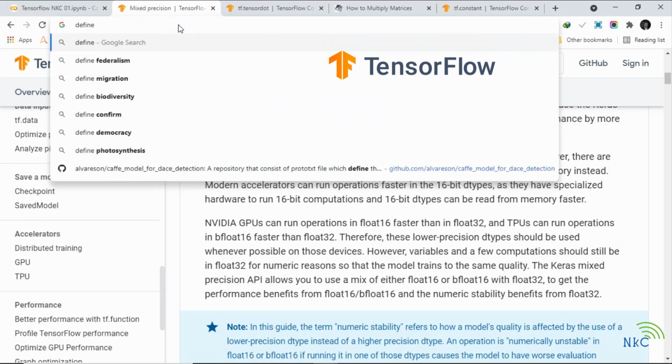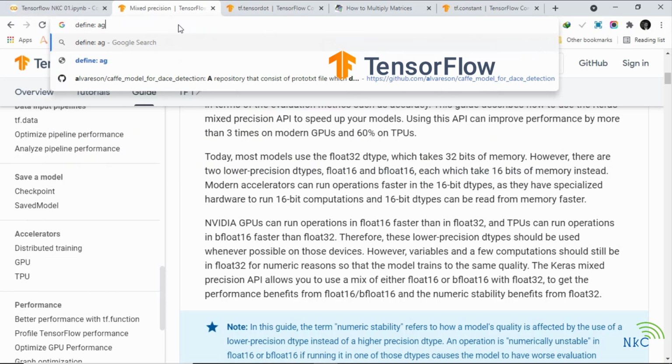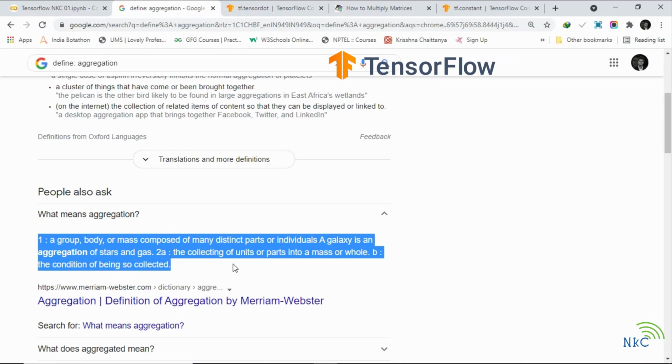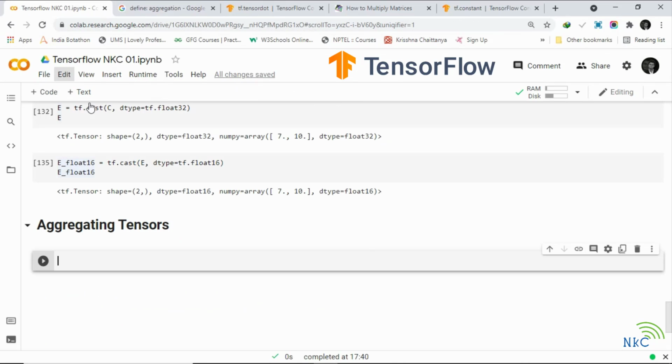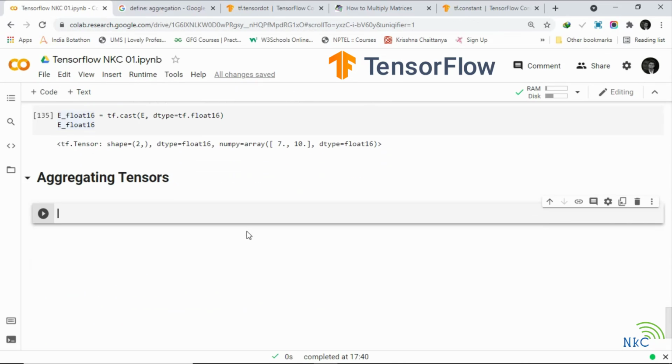What does aggregation mean? Define aggregation: a group or body composed of many distinct parts or individuals. A galaxy is an aggregation of stars and gas, the collection of units or parts into a mass or whole; the condition of being so collected. Well, it doesn't help us with understanding tensors, but we are going to see hands-on what aggregation means in the topic of tensors.